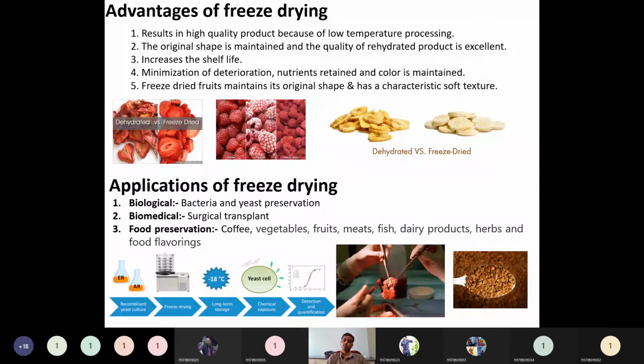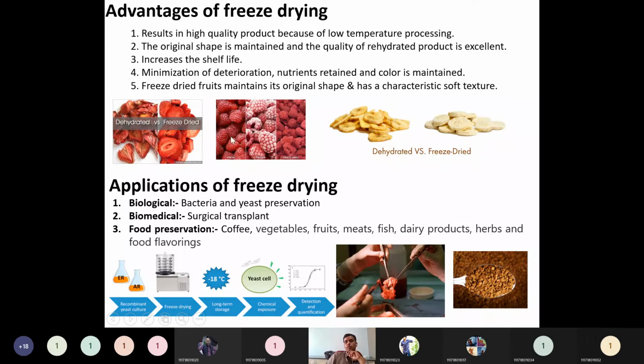Then freeze dried fruits maintain their original shape and have a characteristic soft texture. Some very soft products will become very crispy. So this is a dehydrated product, or normally dehydrated product. You can observe there are physical changes also. Some blackening of the fruit is there, compared to the raw fruit, the raw cherry. Whereas the freeze dried product, if you compare it with the real raw fruit, will be the same. That's the advantage of freeze drying.